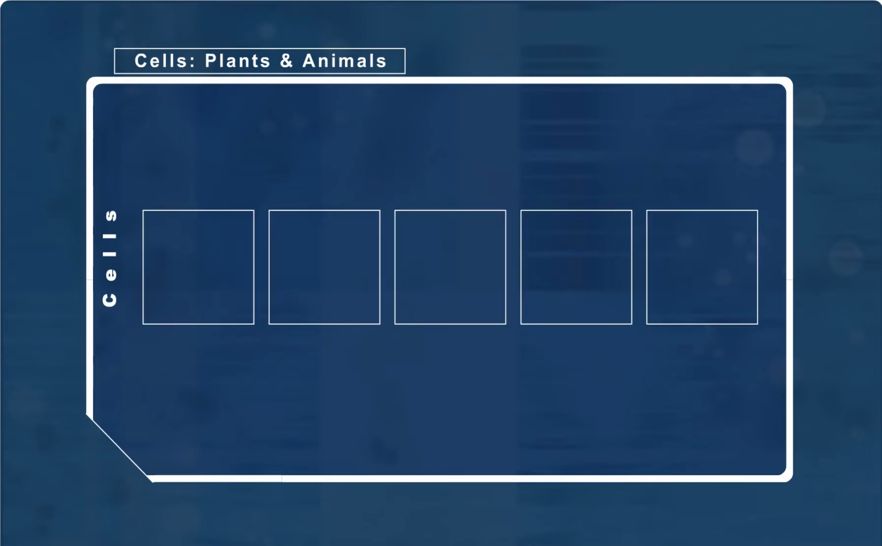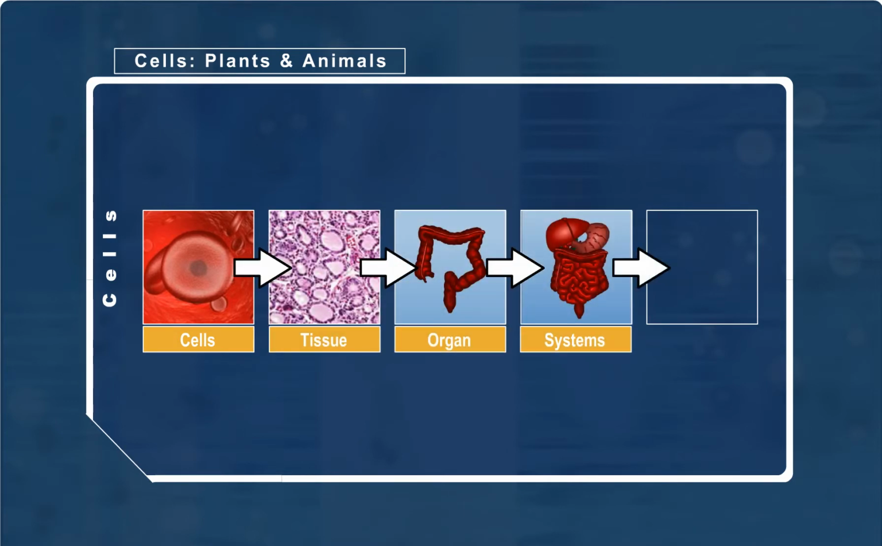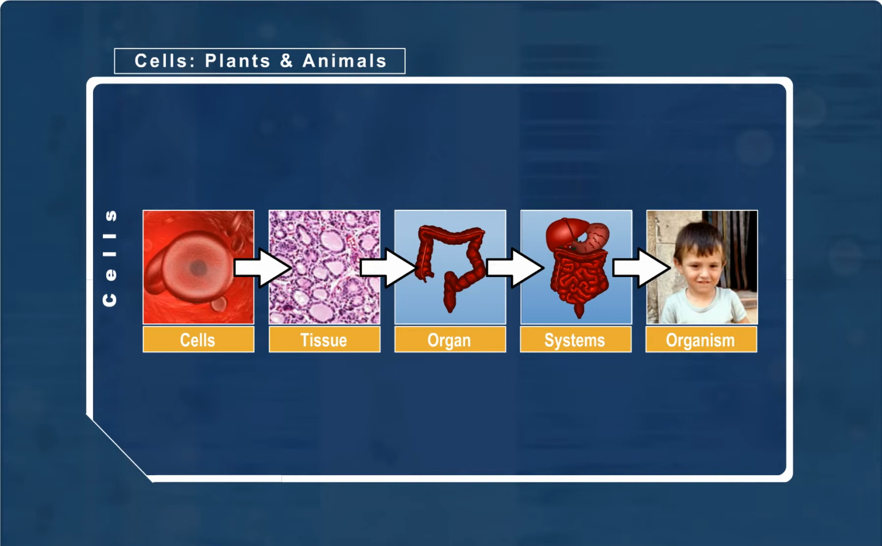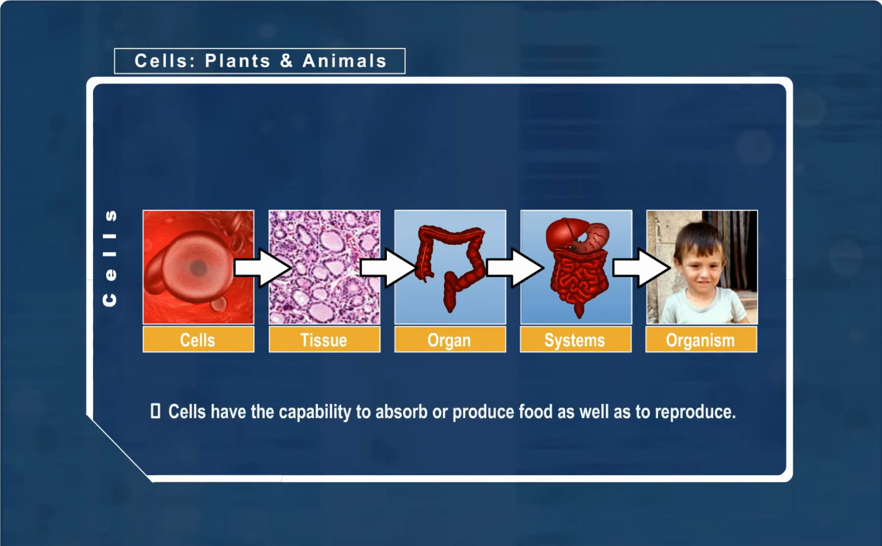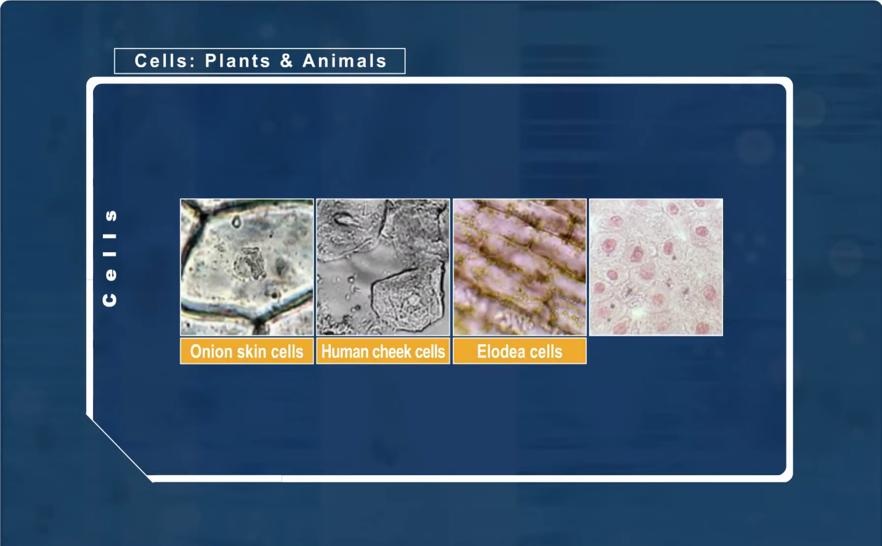Every living thing is made up of cells. Cells are the basic unit of life. They make up an organism. Cells have the capability to absorb or produce food as well as to reproduce. They're able to control their chemical processes and are sensitive to changes in their environment. They experience death, too. Different organisms may have different types of cells, but these cells have rather similar structures.